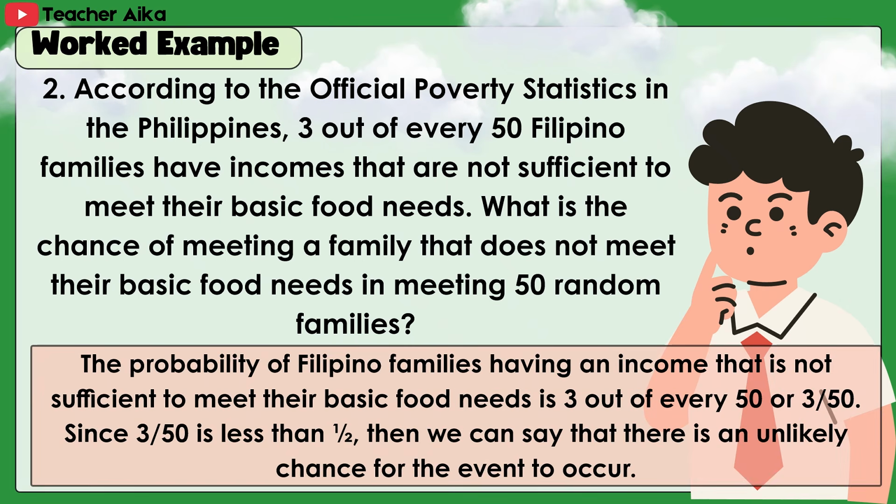Answer: The probability of Filipino families having an income that is not sufficient to meet their basic food needs is 3 out of every 50 or 3 over 50. Since 3 over 50 is less than 1/2, then we can say that there is an unlikely chance for the event to occur.